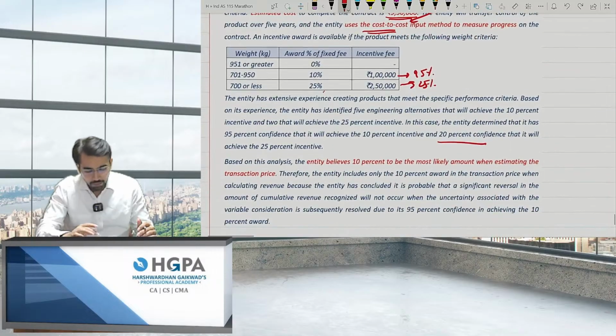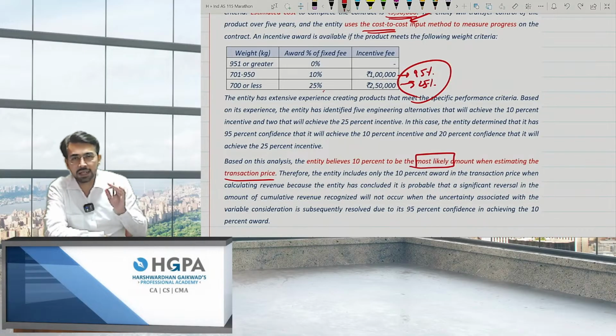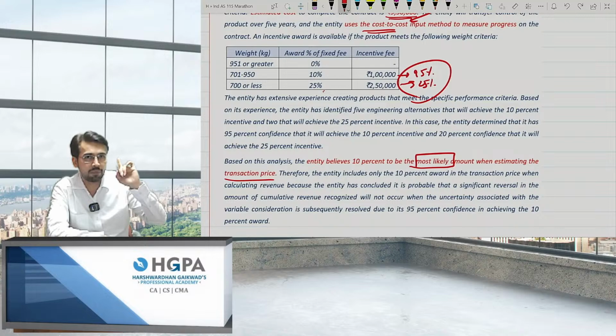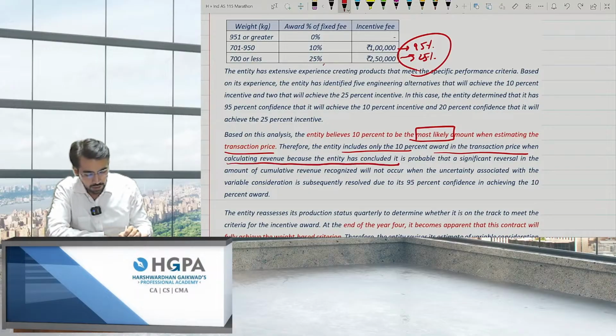After that, based on the analysis, the entity believes 10% to be the most likely amount when estimating the transaction price. Now they are telling most likely. That means most likely. If you remember, most likely, no use of probabilities, right? Okay. Therefore, the entity includes only 10% award in the transaction price when calculating revenue because the entity concluded it is probable that there will not be a significant reversal in the amount.